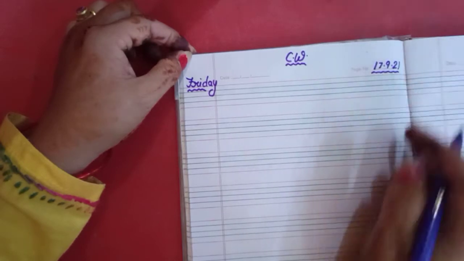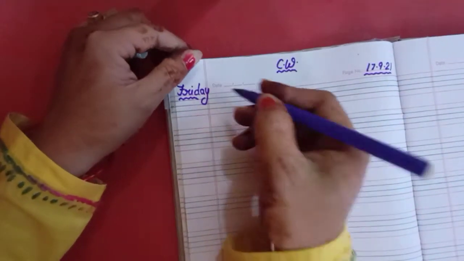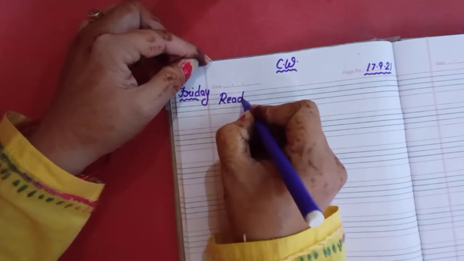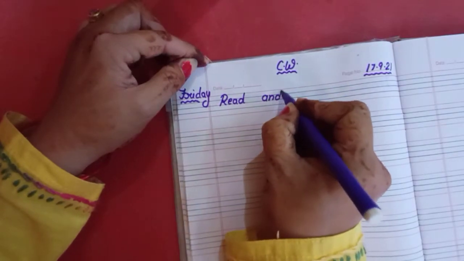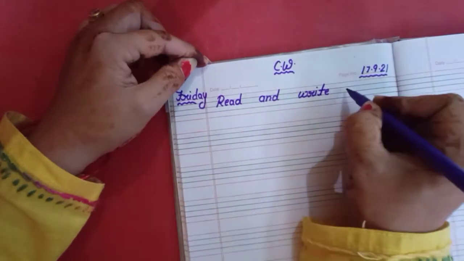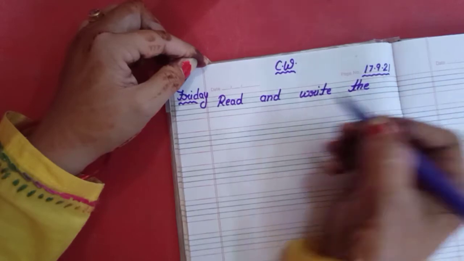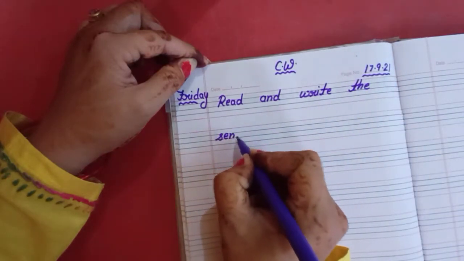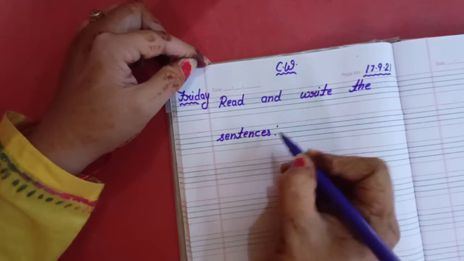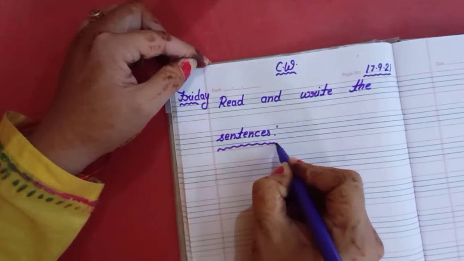Okay? So topic name is read and write the sentences. Sentences. Read and write the sentences.